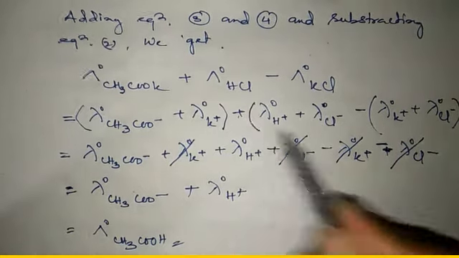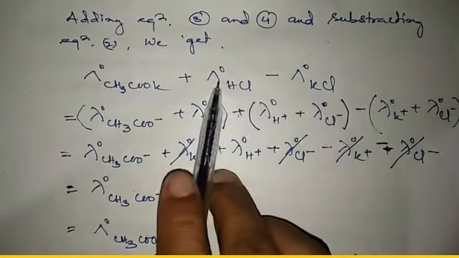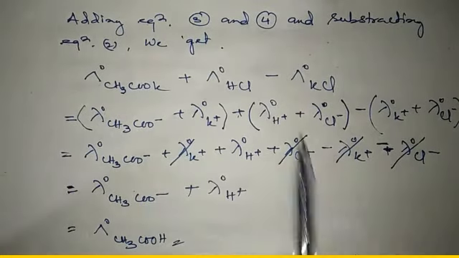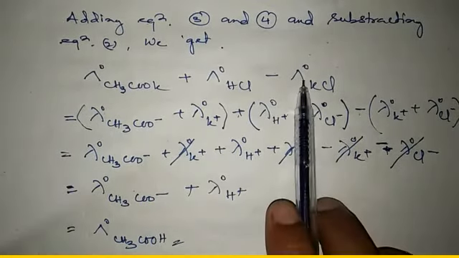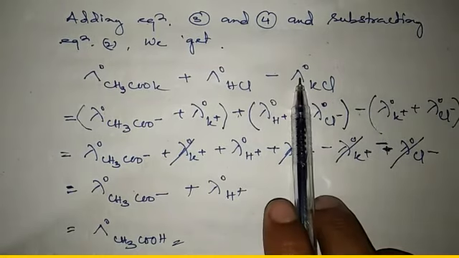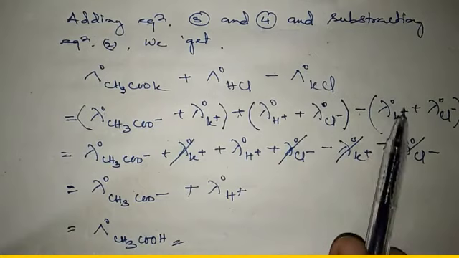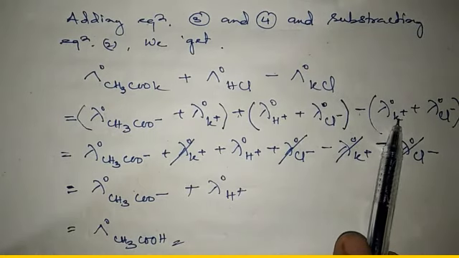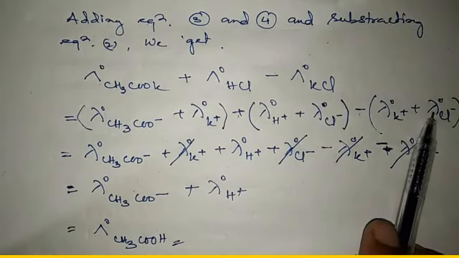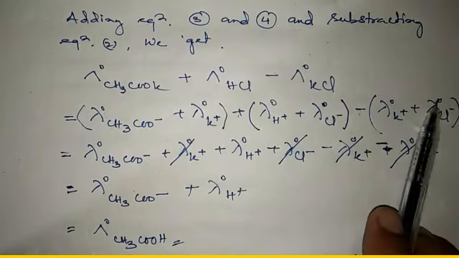This part is for this. Okay, minus here again this is equal to this, which means that molar conductivity of potassium chloride at infinite dilution is equal to ionic conductivity of potassium cation plus ionic conductivity of chloride anion at infinite dilution.